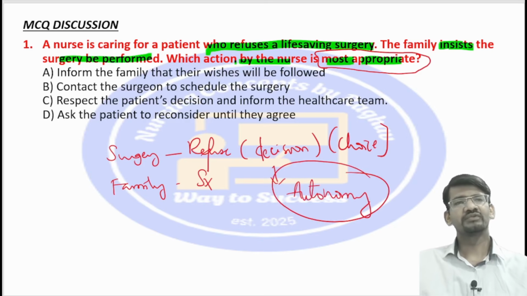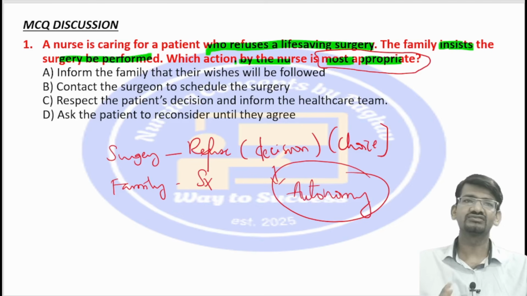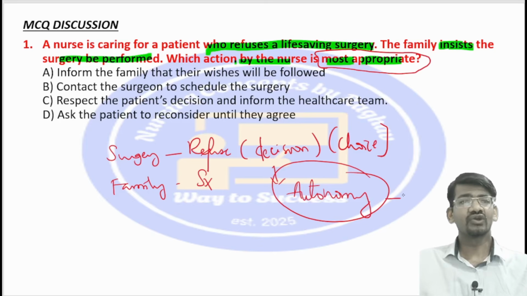ओके, यहाँ पे पेशेंट खुद डिसाइड कर रहा है कि उनको सर्जरी चाहिए या नहीं. सर्जरी वो बोल रहे हैं कि नहीं करना है मुझे, तो वो इनका खुद का डिसीजन है. So that we have to respect. So that is the ethical principle. Autonomy is the ethical principle which is being followed here, which has been involved in this statement.